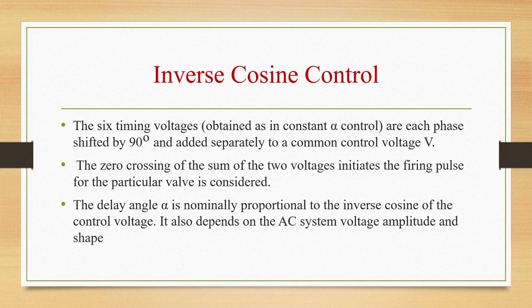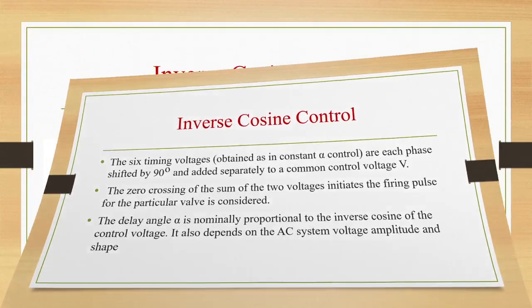It also depends on the AC system voltage, amplitude and shape. The main advantage of this control scheme is that the average DC voltage across the bridge varies linearly with the control voltage VC. So in this scheme, maintaining the phase shift, that is 90 degrees, is necessary for variations in the supply frequency.